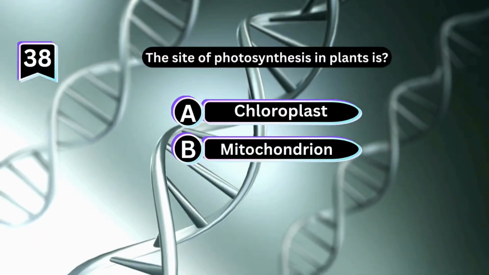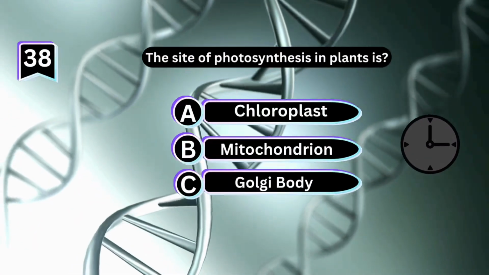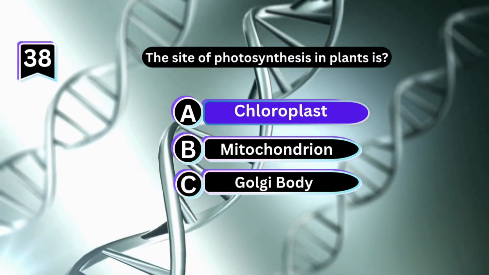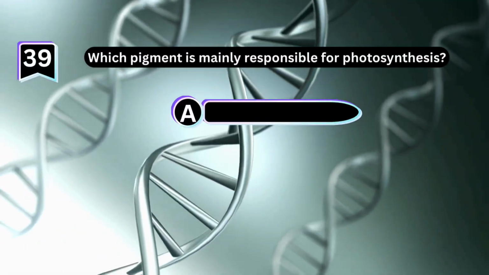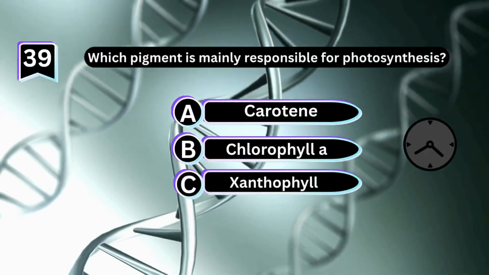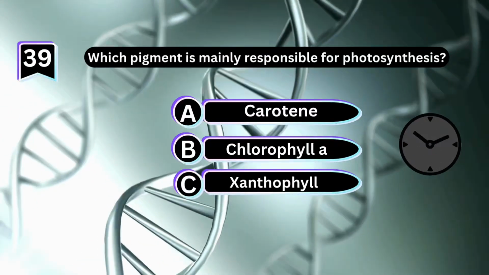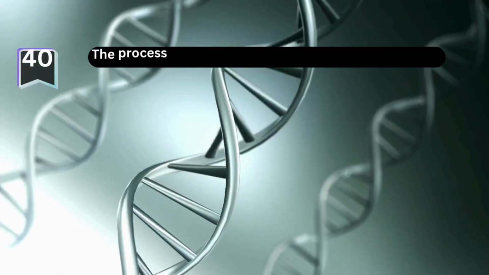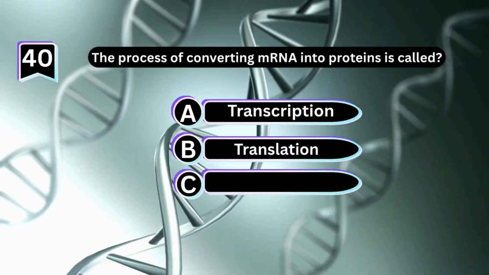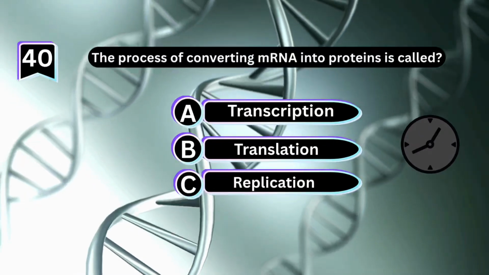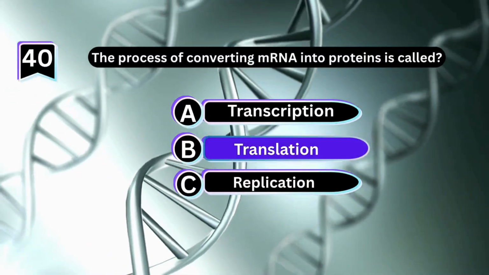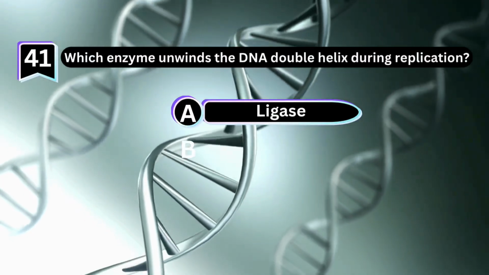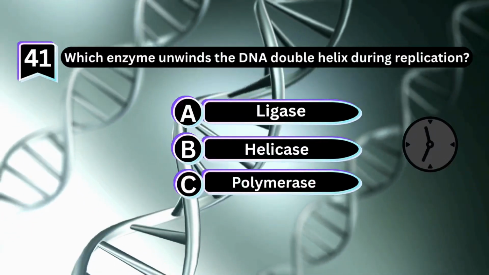The site of photosynthesis in plants is? Which pigment is mainly responsible for photosynthesis? The process of converting mRNA into protein is called? Which enzyme unwinds the DNA double helix during replication?